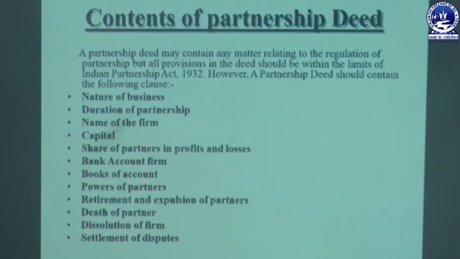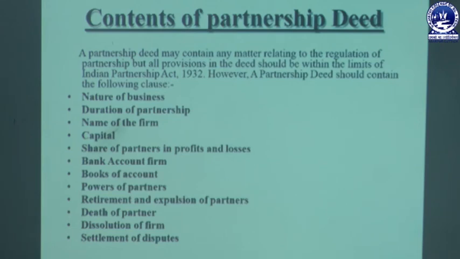Then books of accounts. As the partnership business is carried on with certain members, there are books of accounts where everything relating to the performance, the income, expenditure, and whatever activities are made relating to the business must be mentioned in the books of accounts of the partnership firm. Then the power of partners. Every partner has certain rights and duties. So what are the rights of the partners, who is the active partner, who is the sleeping partner, everything is mentioned, and their duties and powers are also mentioned.